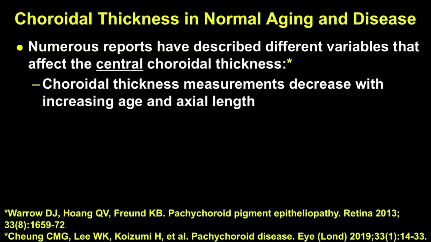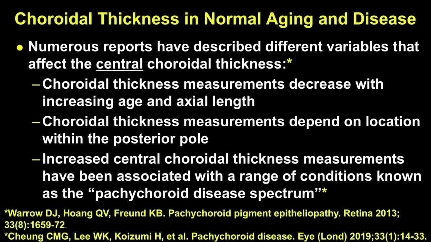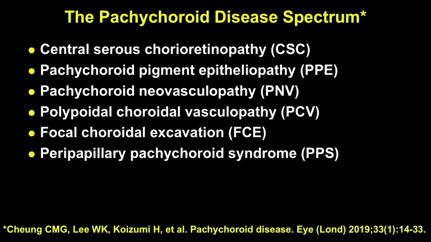Rick Spaide developed enhanced depth imaging, which opened up a whole new world of measuring choroidal thickness. And numerous reports have discussed variables that affect central choroidal thickness. We know that it decreases with increasing age and axial length. We know that the measurements depend on location within the posterior pole, and that increased central choroidal thickness has been associated with a range of conditions known as the pachychoroid disease spectrum. And here are these diseases. Most notably, we're all familiar with central serous chorioretinopathy and a thickened choroid.